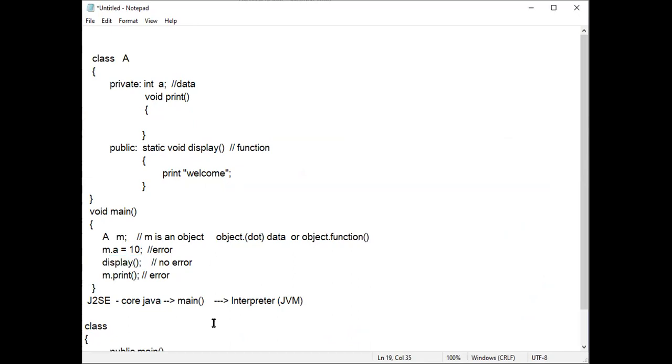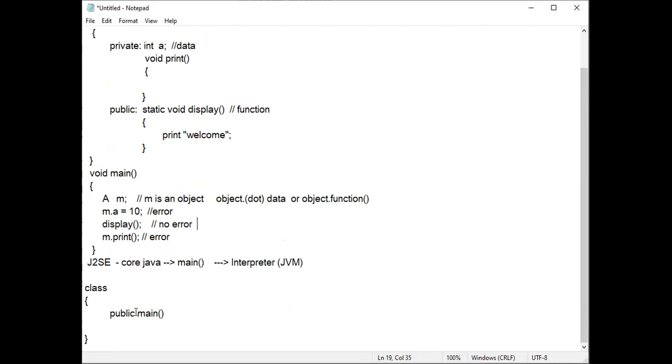So in Java also, if we consider public static main, the interpreter will not create an object of this class. Object of this class means the class name, for example; it will not create the object of this class. Directly it will call the main function. According to the concept of classes and objects, if the functions are written inside the class, we have to create an object first, then call the function. When we make it static, no need to create an object. Directly we can call. So the interpreter will call the main function without creating an object because it is static.